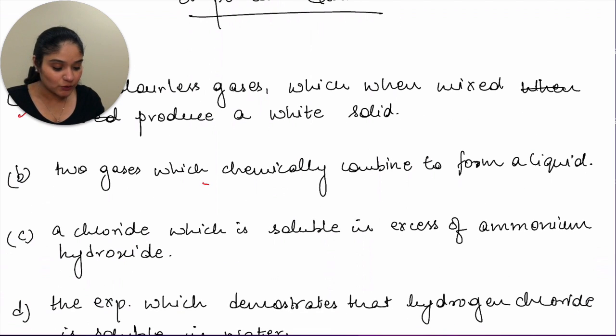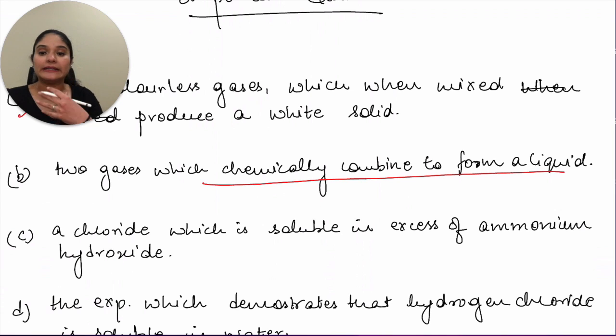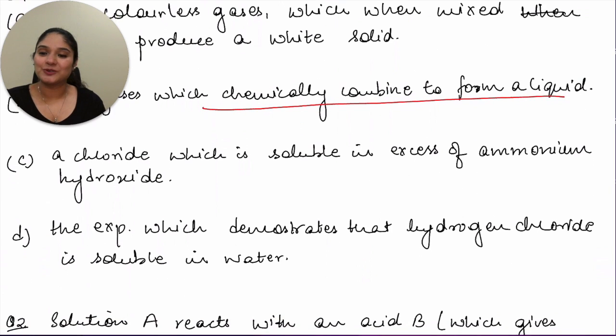Two gases which chemically combine to form a liquid. Very interesting question, guys. This is a very common question and you would have done it a million times, but sometimes during the exams you just do not remember it. Two gases which chemically combine to form a liquid: hydrogen gas combining with oxygen gas giving you water. Let's move to the third question.